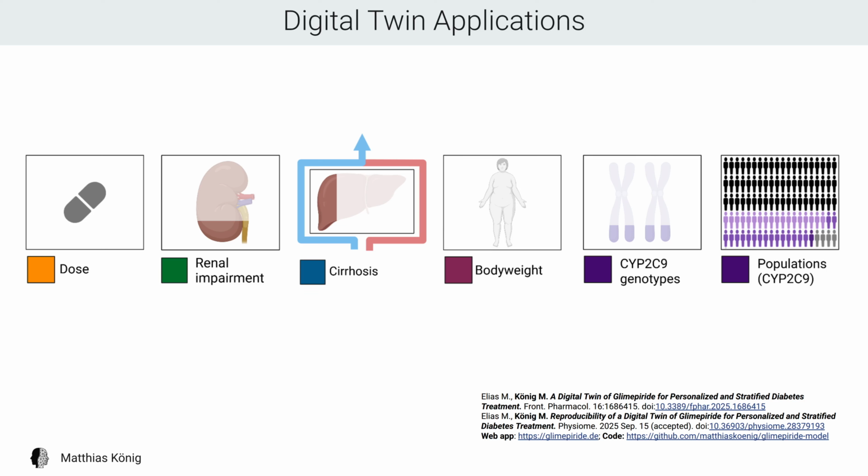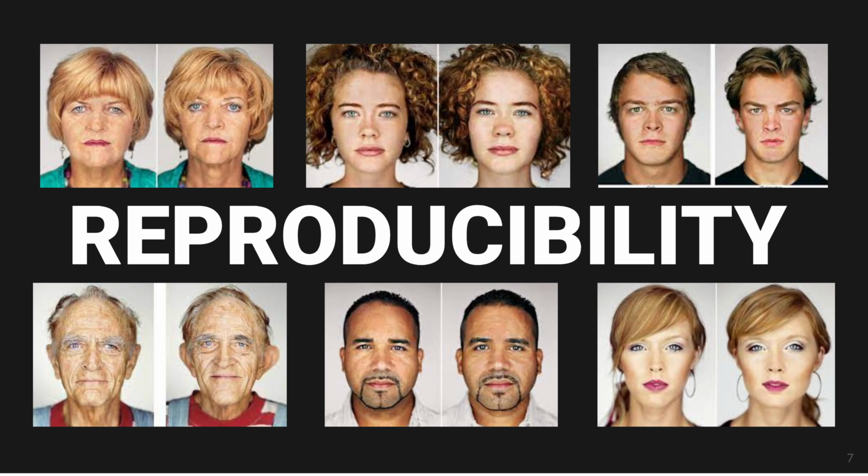We applied the digital twin of Glimepiride to study key factors affecting pharmacokinetics: the dose dependency, renal impairment, liver cirrhosis, body weight dependency, genetic variants, and simulated virtual patient populations. If you want to know more, please look at the publication. So how can we ensure the reproducibility of such models?